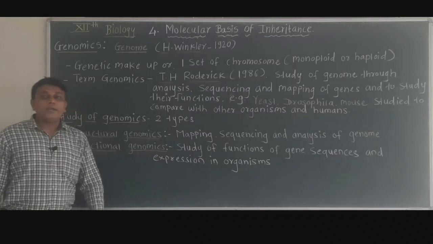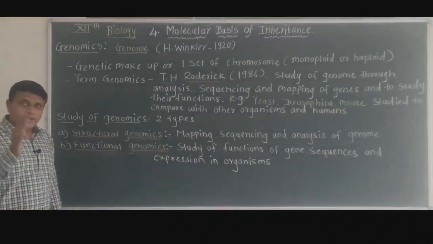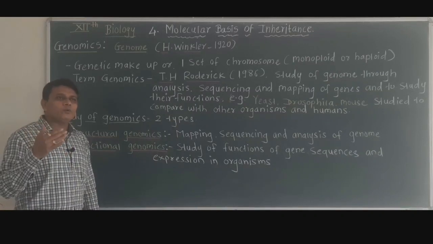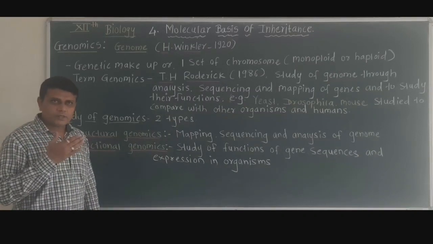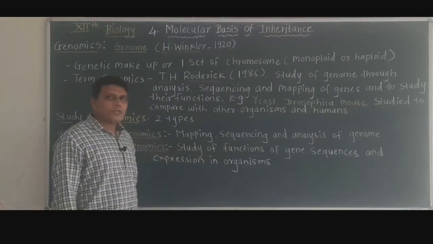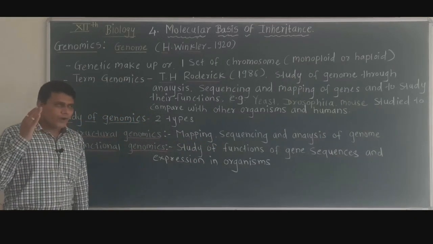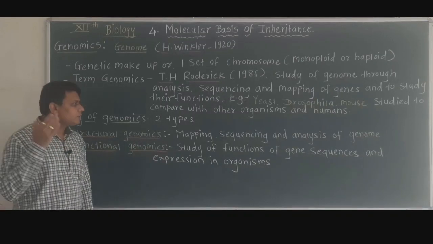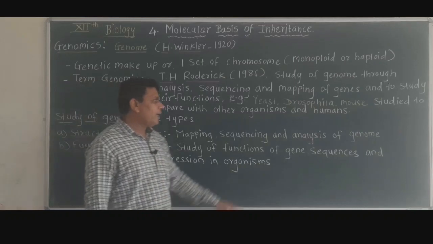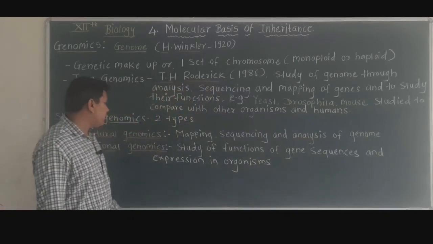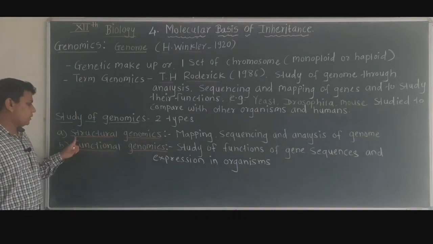So mapping means to locate where the genes are present and then to find the distance between the genes. Then sequencing means finding the number of base pairs present on the gene, and analysis means detailed study of the genome is carried out in structural genomics.